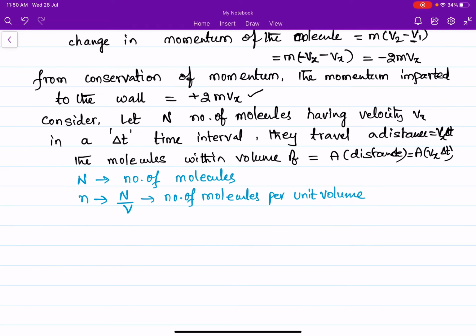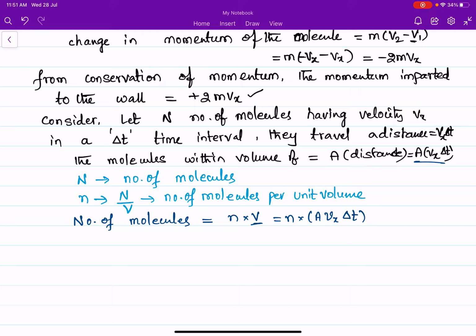So the number of molecules is equal to number density into volume. Here number density is n, and the volume of the region containing these molecules is A Vx delta t.